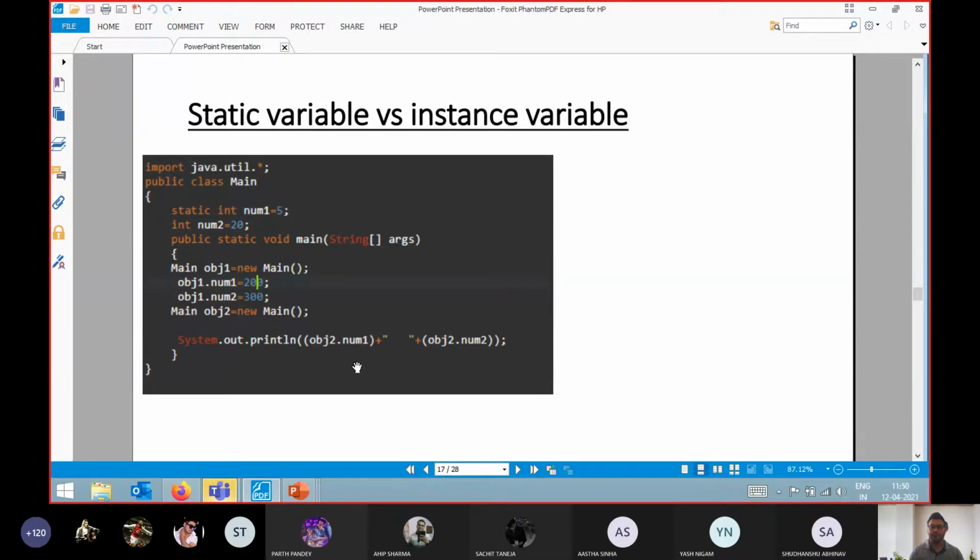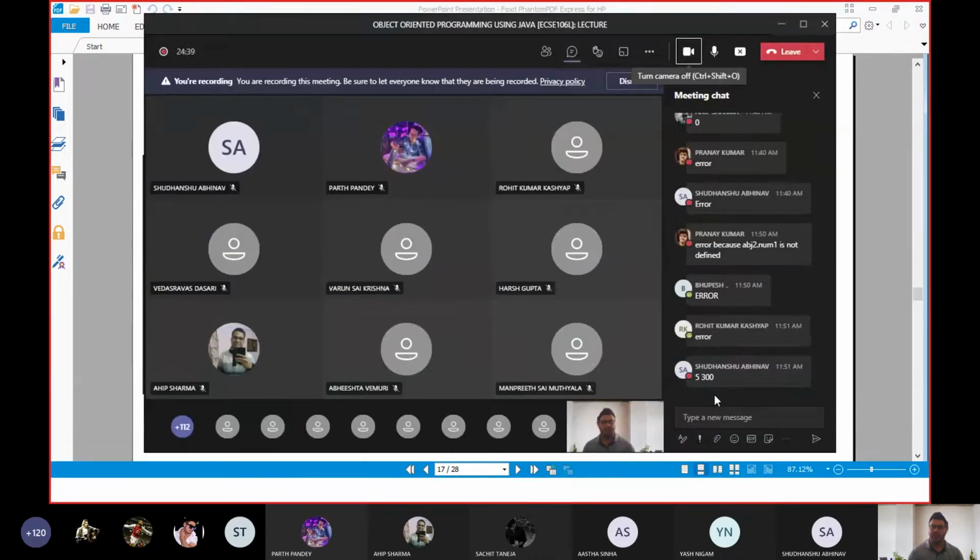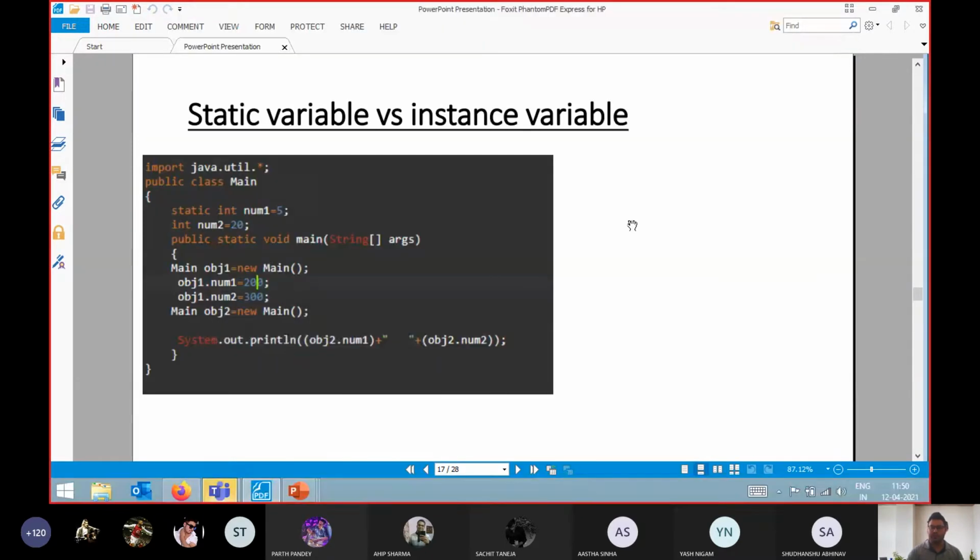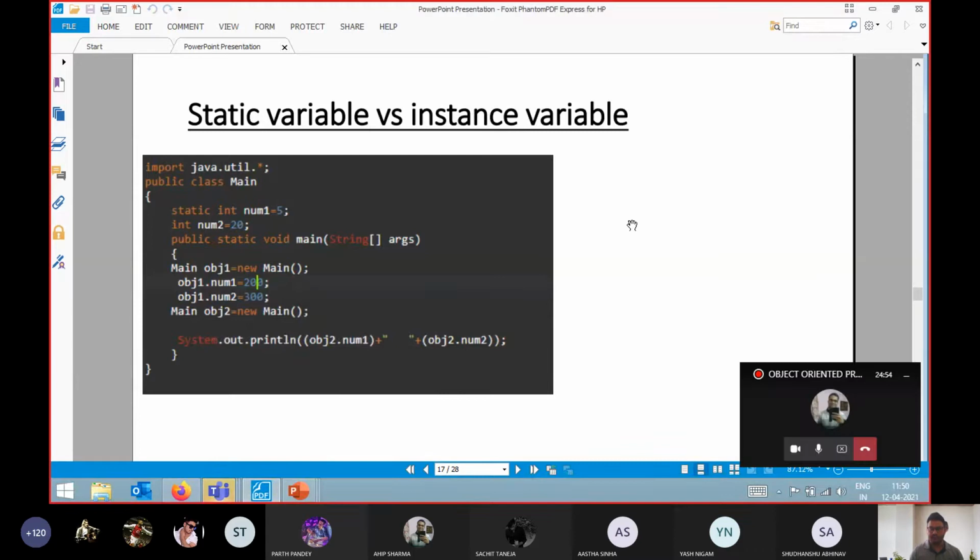Okay, I think I got one answer: 500, 300. Shudhanshu has posted 500, 300. Is there any other student who is getting a different output other than 500, 300? Just go through it.